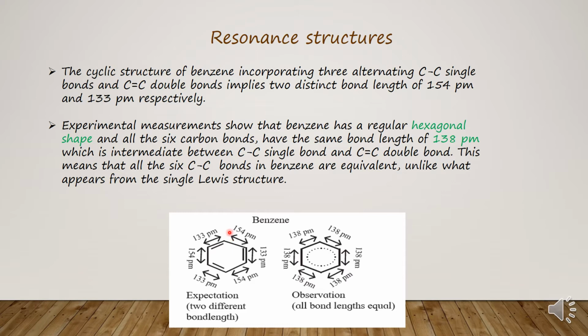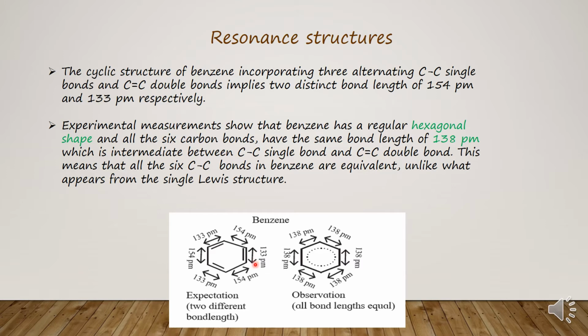The cyclic structure of benzene incorporates 3 alternate carbon to carbon single and carbon to carbon double covalent bonds. The carbon to carbon single covalent bond has a length of 154 picometers and the carbon to carbon double bond length is 133 picometers.